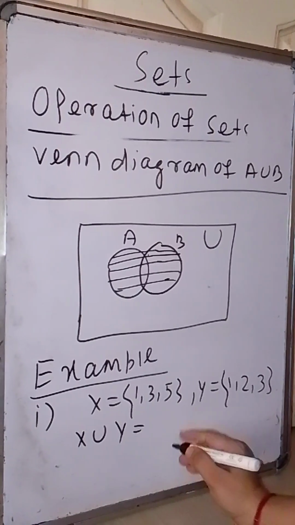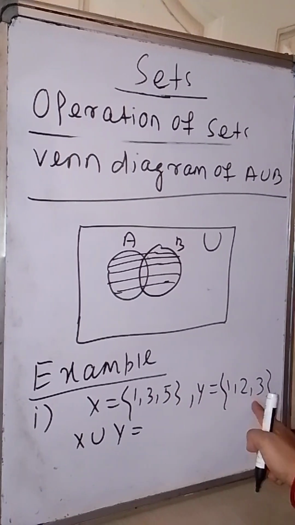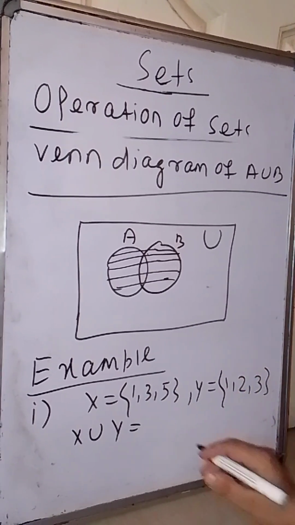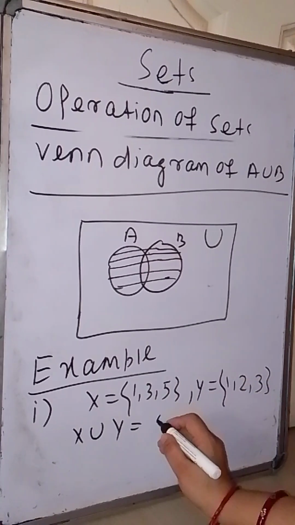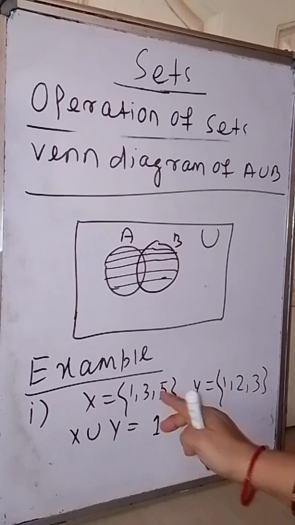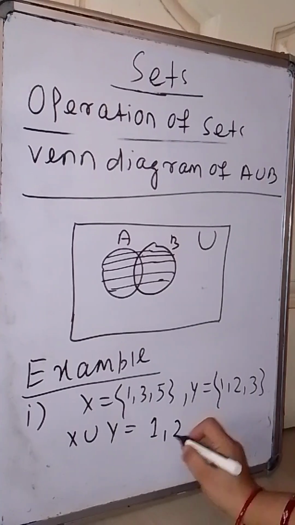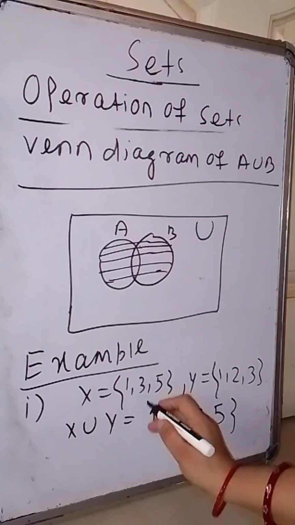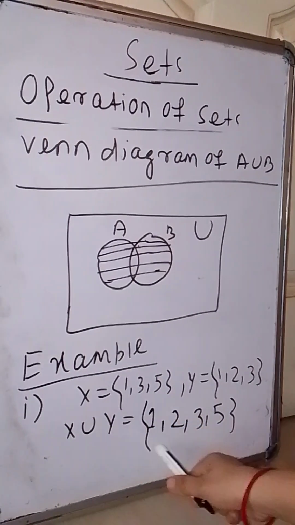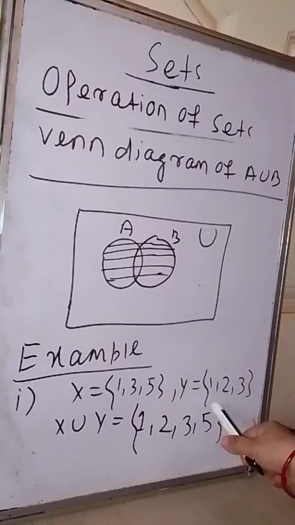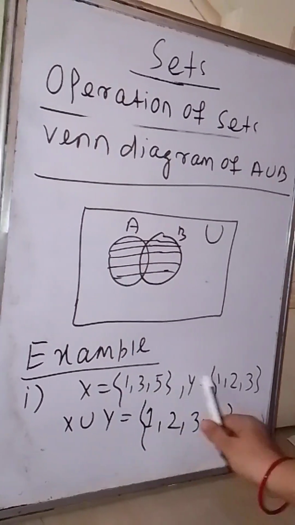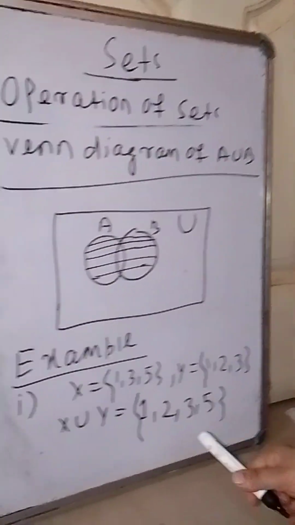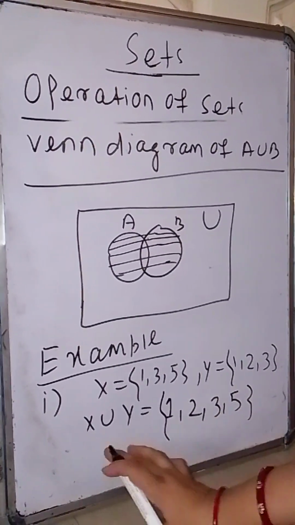So what are the elements of X union Y? Elements of X or elements of Y, and also the common elements we will consider, but we will take them only once. So 1 here, here also 1, so we will write 1. Then 2, then 3, 5. So your X union Y is nothing but all the elements of X and Y, and the elements which are common, 1 and 3, common to X and Y, taken once. So all the elements of X and Y, here it is X union Y.